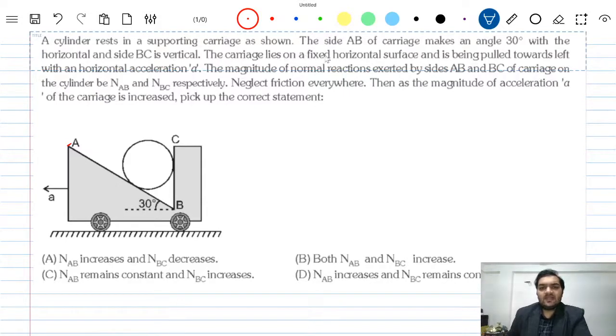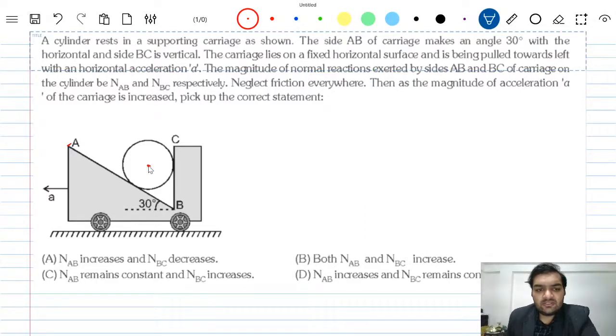The carriage lies on a fixed horizontal surface and is being pulled towards the left with a horizontal acceleration A. So this carriage has acceleration A towards the left. The magnitudes of normal reactions exerted by sides AB and BC of the carriage on the cylinder are NAB and NBC.